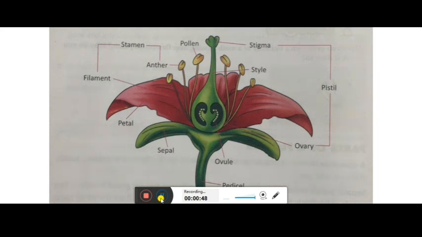Fertilization. So first was the male and female reproductive part of the plant. Then there was the pollination process. I have told you in the previous video. Now the third step is the fertilization. In fertilization, the main thing is what? The male and female reproductive part. So when the anther's pollen grains come to the stigma, up to here, that is the pollination. But the next process, whatever will happen further, will be included in the next step, that is called the fertilization.